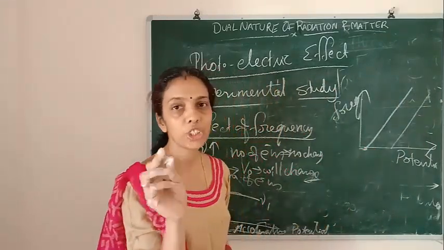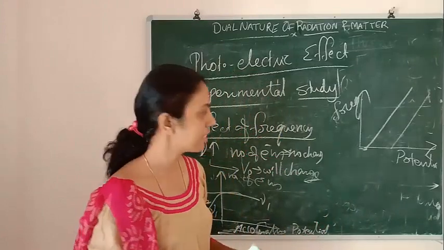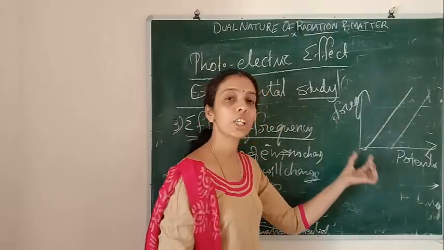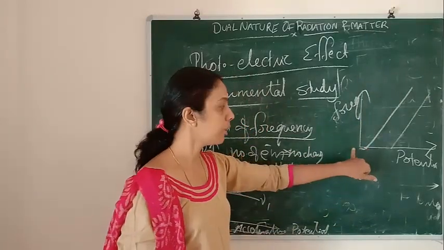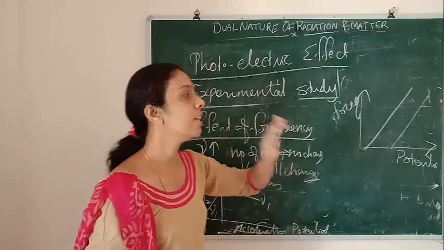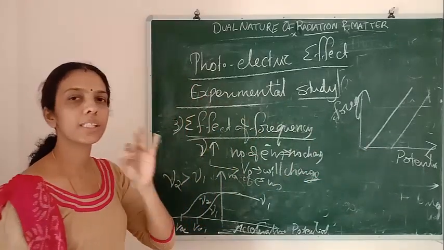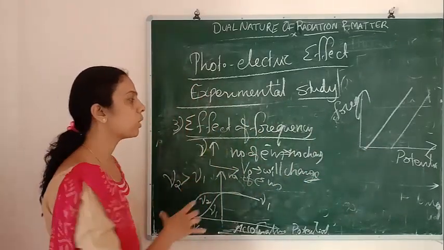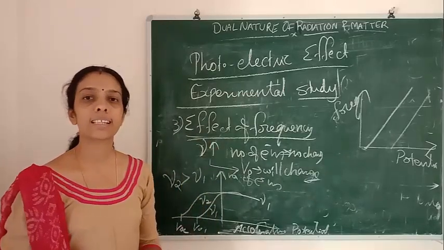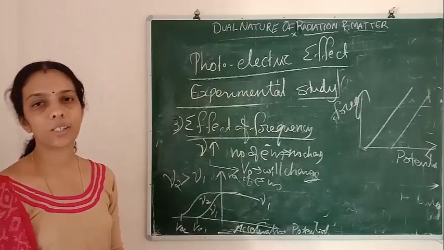Because at zero potential, no current, no electrons will come out, isn't it? A certain potential is required for the electron to come out. That is why the graph won't start from the origin. Stopping potential and frequency are directly proportional to each other. Okay, clear now? What are the effects of intensity, frequency, and potential?